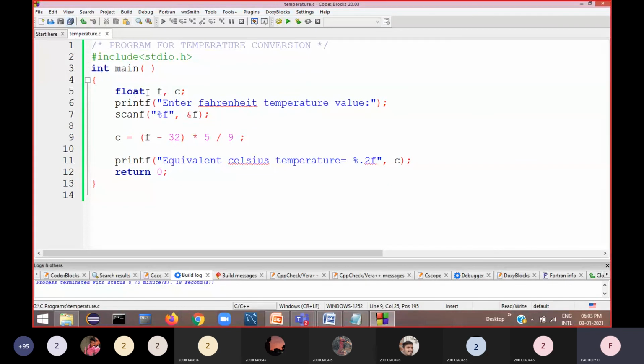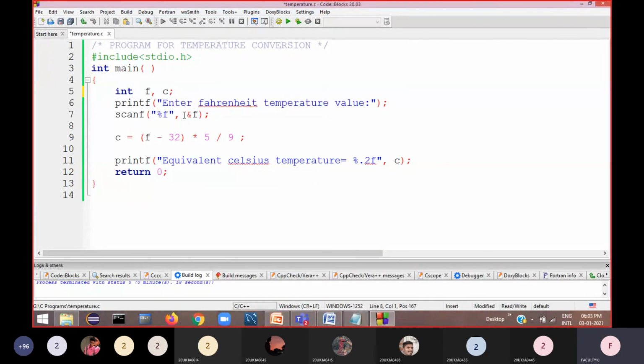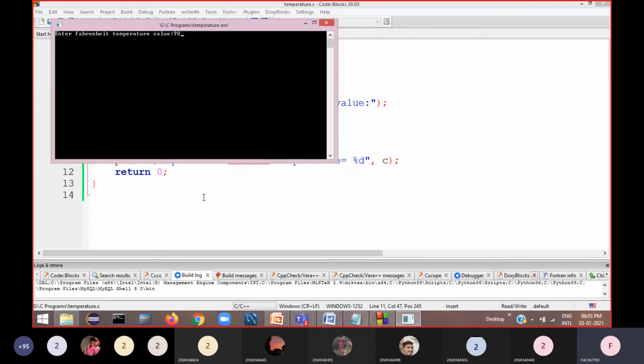Clear? Another doubt: if we use int here, what happens? Then you have to use percentage d here, and also percentage d instead of percentage f. You should enter the Fahrenheit temperature as an integer only. Now I'll build and run the program. Enter Fahrenheit temperature 98.4.